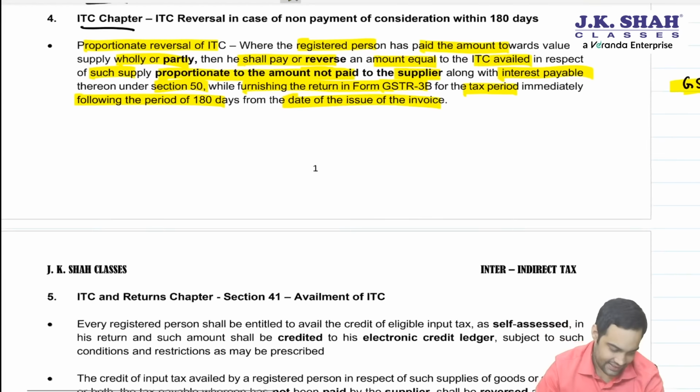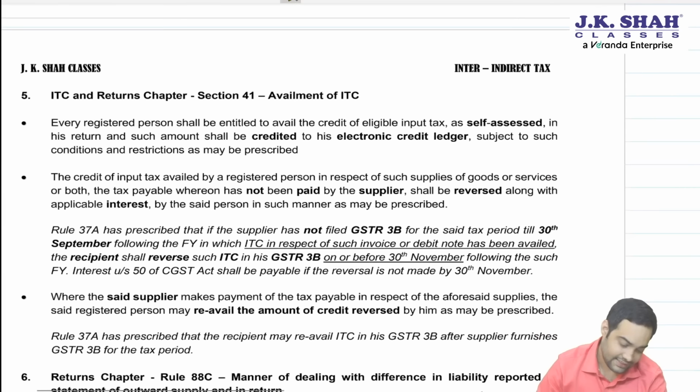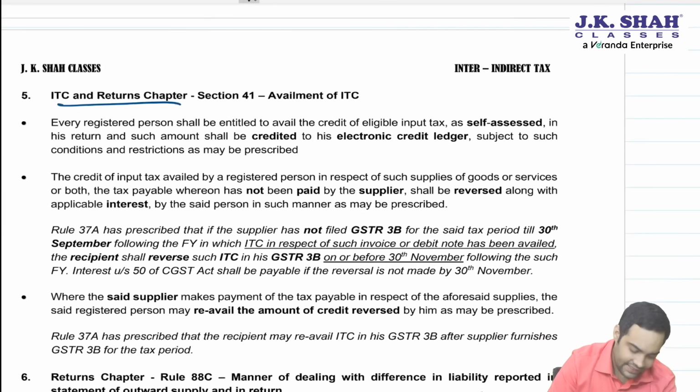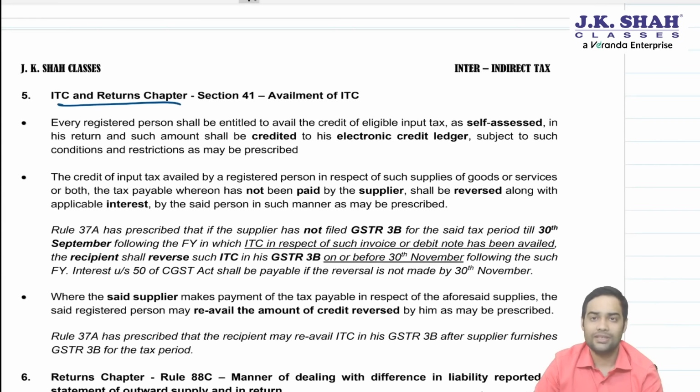Okay. Now, the next amendment concerns ITC and returns chapter taken together. See, section 41 basically provides for availment of ITC. Let me give you a background. One of the conditions to avail ITC is that the supplier has paid the tax to government. Let me give you a recall. Section 16 has 6 conditions to avail ITC. 1.